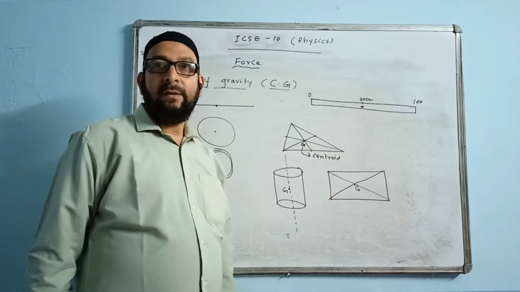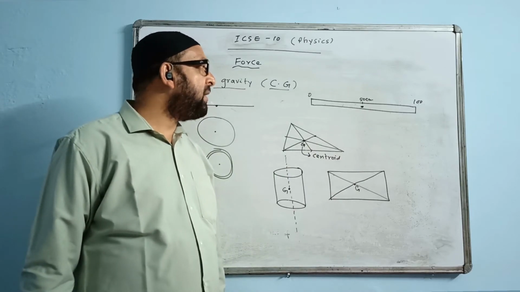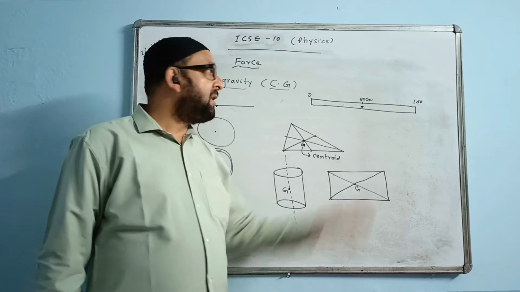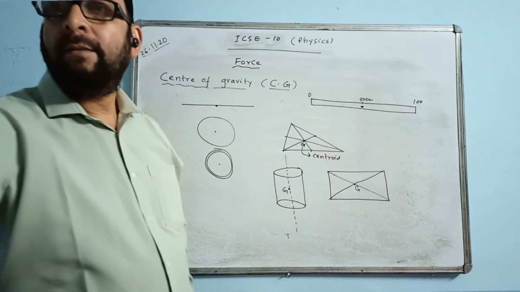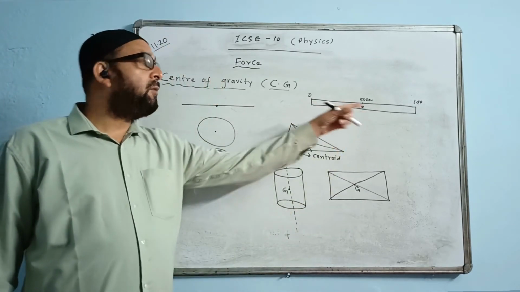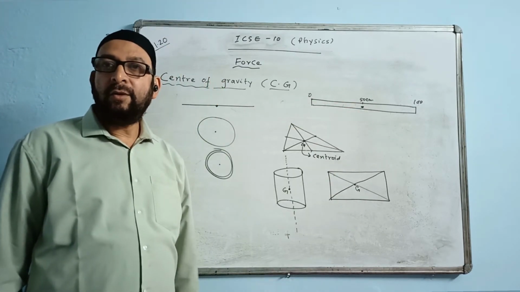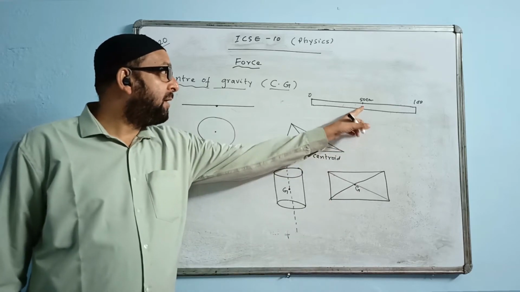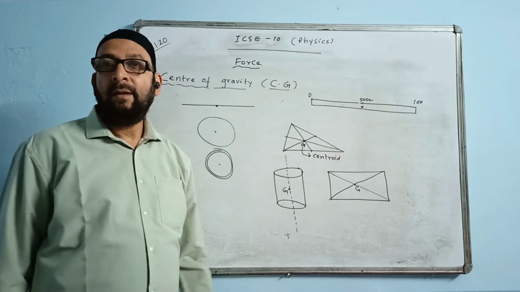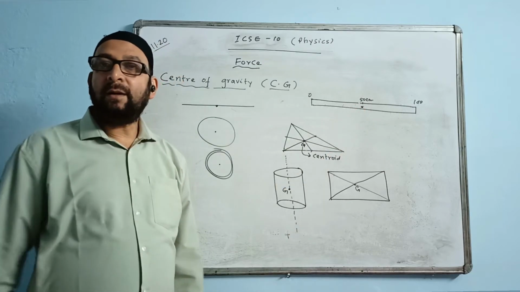This is 50 centimeter. So where is the CG of this meter rule situated? It is situated at 50 centimeter here. The weight of the meter rule will be situated here, at the point of intersection of the diagonals. That means at the 50 centimeter mark.